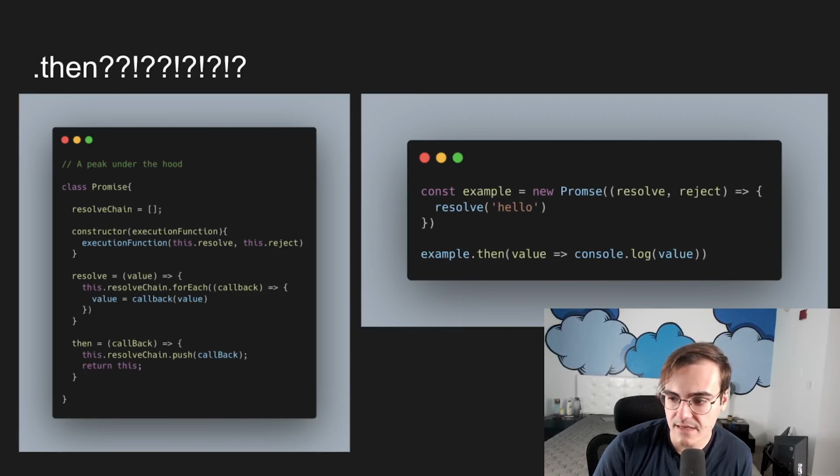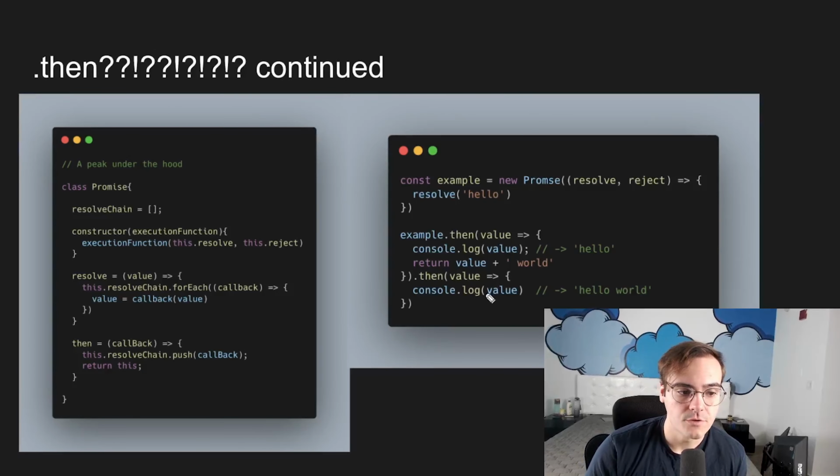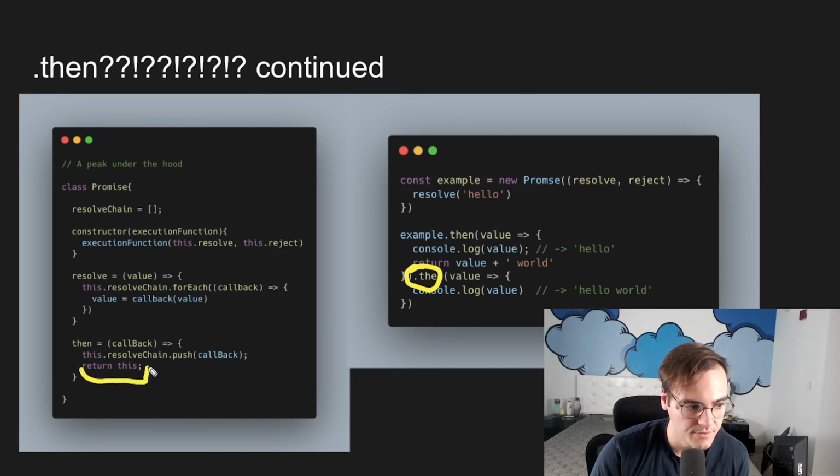Okay, so let's look at the next example real quick. Okay, so this next example allows us to really show that resolver chain in action. So we've got our dot then, same as before. We're console logging the value, right? Then notice here, we've attached an additional dot then. So this dot then has this return this, okay?